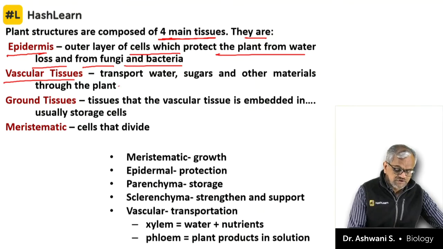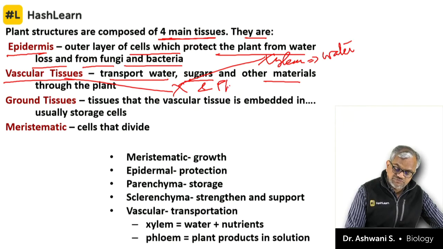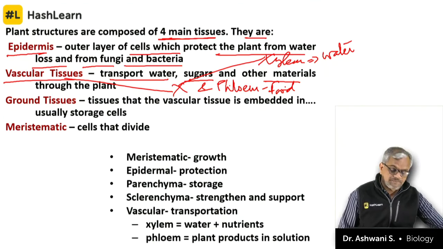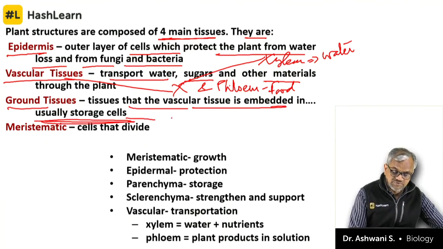Vascular tissue actually is a part of ground tissue, transport water, sugars and other materials, because vascular tissues are only two, X and P. X is xylem, and xylem means water. P is for phloem. Phloem means food. So transportation of food is done by phloem. Ground tissue: tissues that the vascular tissues are embedded in, usually storage cells. For example, cortex.